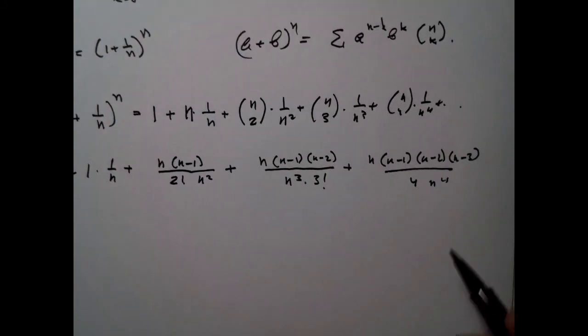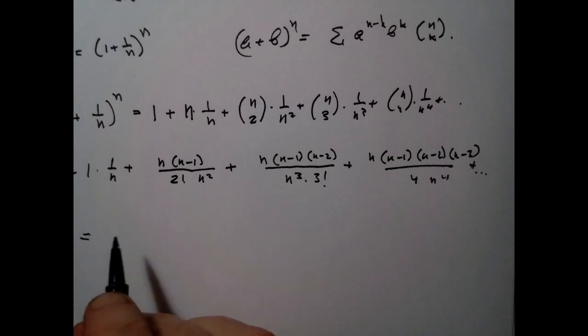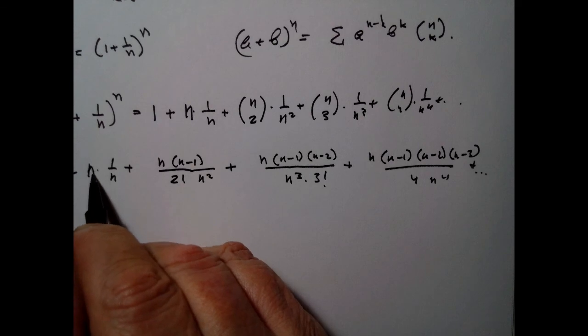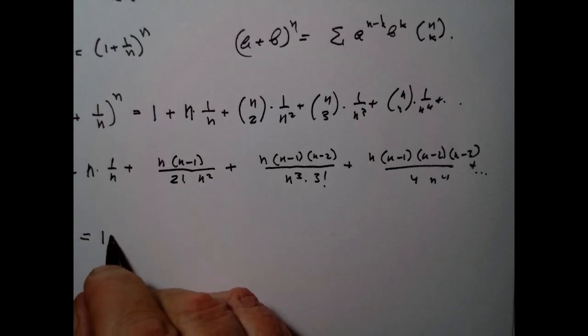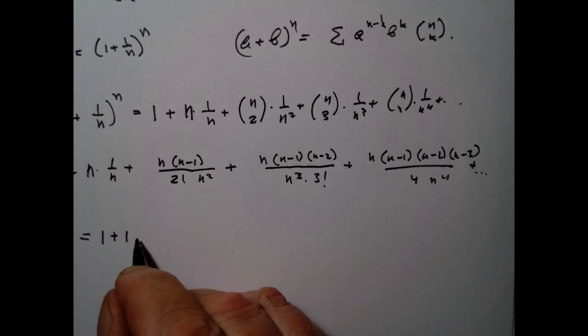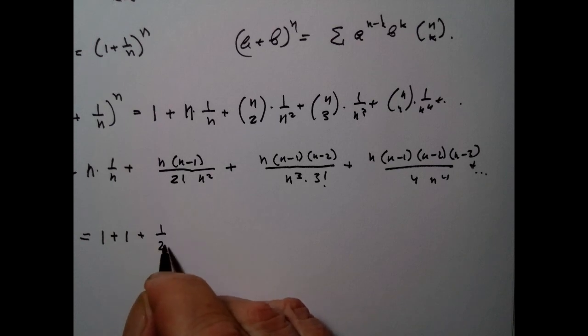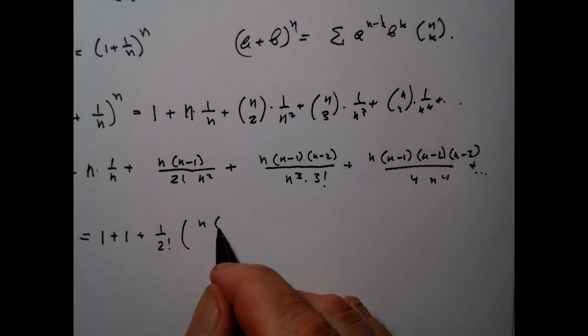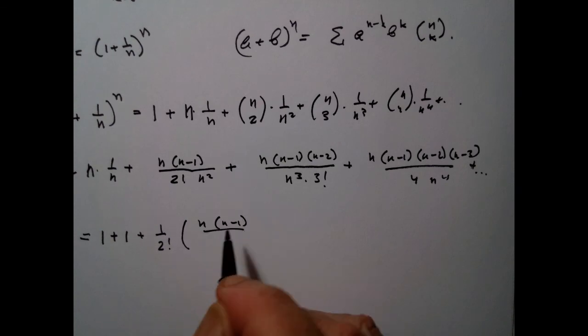Okay, so plus etc. So let me rewrite it in the form of 1 plus 1, and then I will have 1 over 2 factorial, so I'm factoring out the 2 factorial, times n times (n - 1) over n^2.